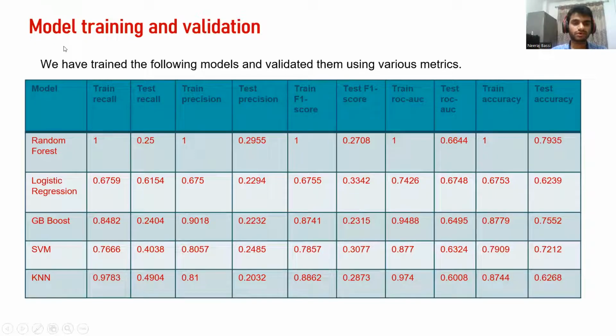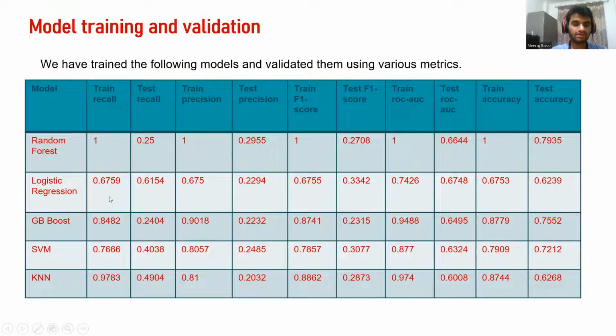Now, during model training and validation, for different models, we calculated the values for different metrics for both the train and test datasets. And we can see that all of our models are overfitting, as the values for the trained dataset are quite high compared to the test dataset in all of the metrics. Like here in random forest, the train recall is 1 and test recall is 0.25, and train accuracy is 1 and test accuracy is 0.79. Hence all our models are overfitting.